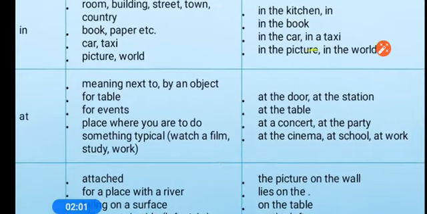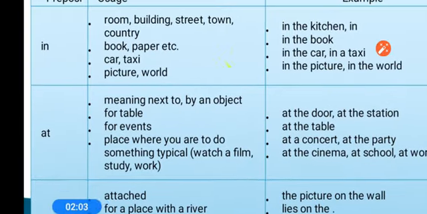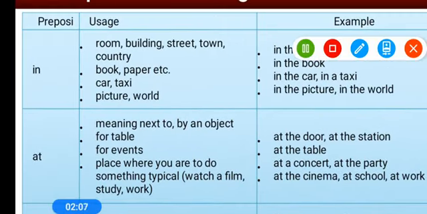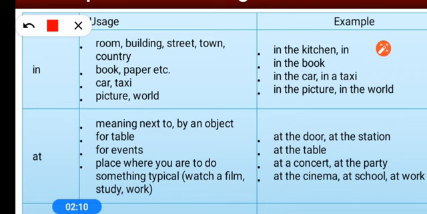Listen carefully and watch carefully. These are very common prepositions and you have to understand their usage. First, the preposition in. I am talking about prepositions showing place and position, not time, today.